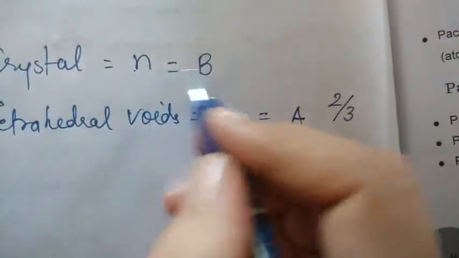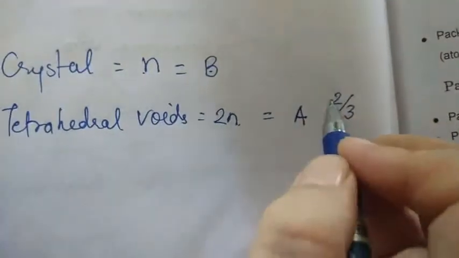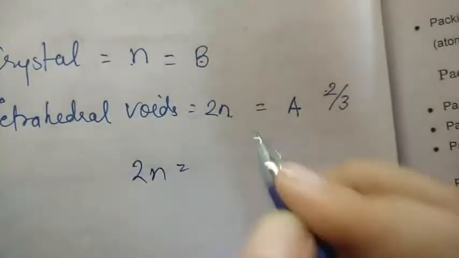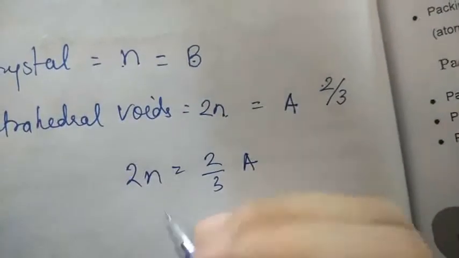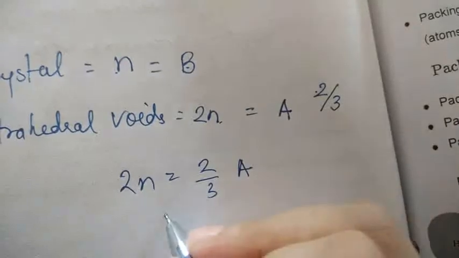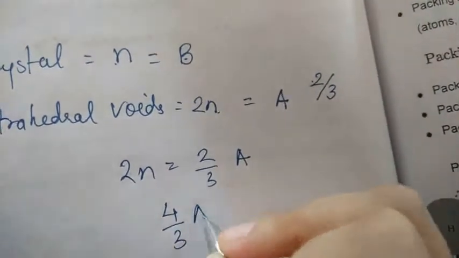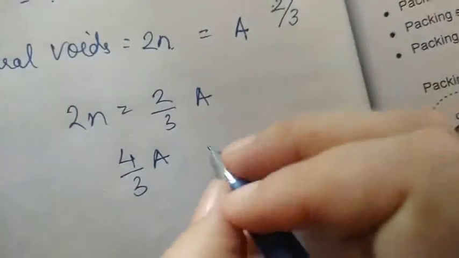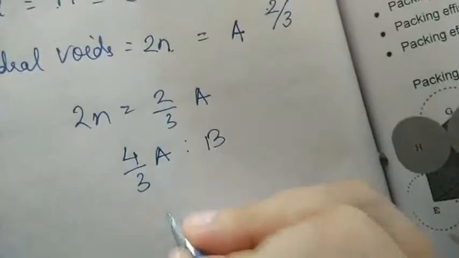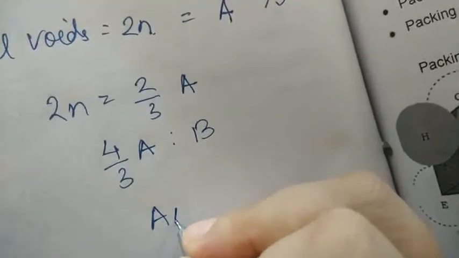And how can we calculate? Here n is equal to B and 2n is equal to 2/3 A. So what can be the solution? It will be 4/3 A, or you can say the formula will be A4B3. So this is how this will be solved. These numericals are very, very important.